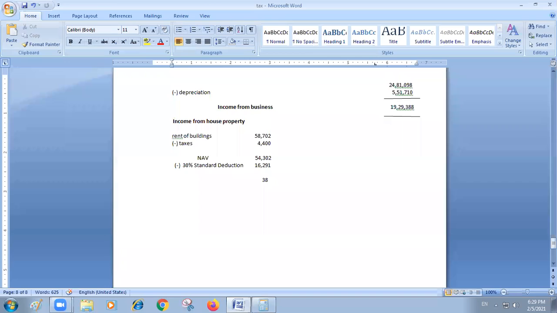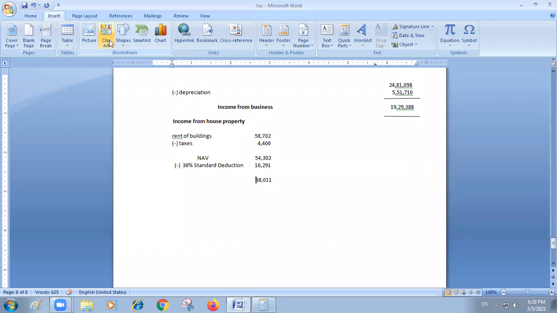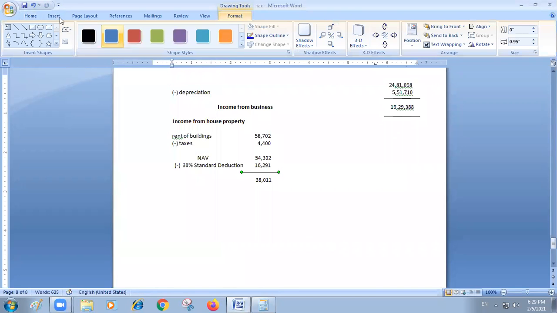If you deduct 16,291 from 54,302, what is that amount that comes to you? Is it 38,011? You please check back once. Is it 38,011? Correct, sir. Okay. Right. Thank you.